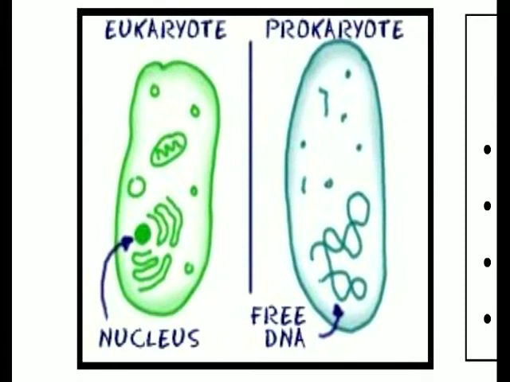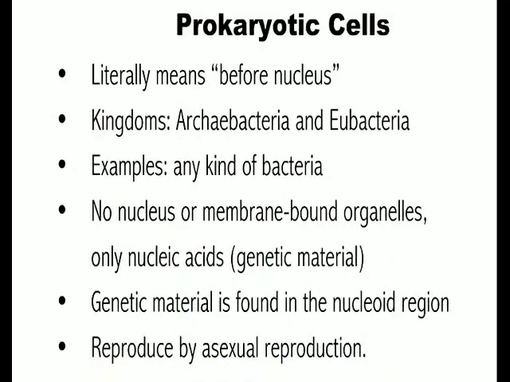Now there are 2 kinds of cells. There are eukaryotic cells and prokaryotic cells. And the difference between these 2 is whether or not they have a nucleus. Eukaryotes have a nucleus in their cells, which is just a nice little compartment for the DNA. A prokaryote does not have a compartment for the DNA. Its DNA is just floating freely throughout the cell. So let's look at each of those in detail.